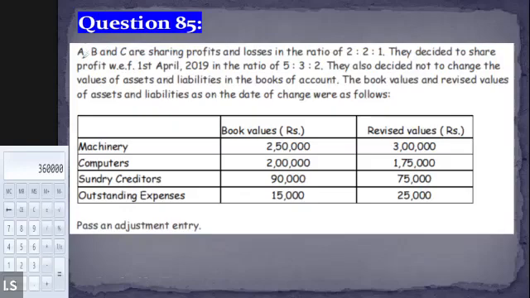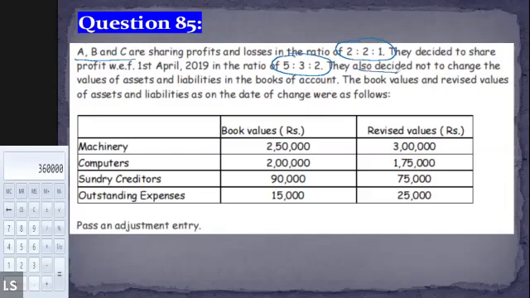It is saying that there are three partners A, B, and C, and they were sharing profit and losses in the ratio of 2:2:1. Now they decided to change the profit sharing ratio to 5:3:2. Since the profit sharing ratio is changing, that clearly means reconstitution is taking place. Now the question further tells us that they also decided not to change the value of the asset and liability in the books of account. Now see, this is very, very important.